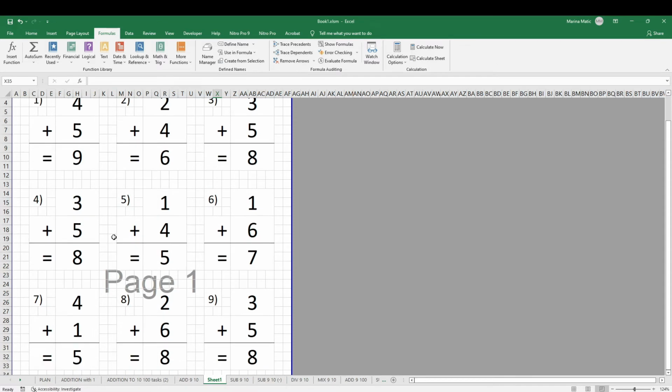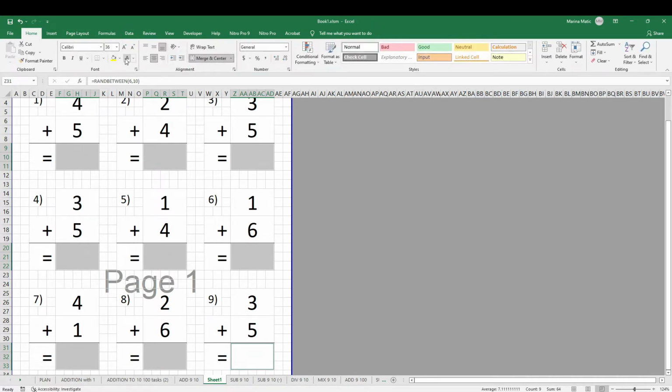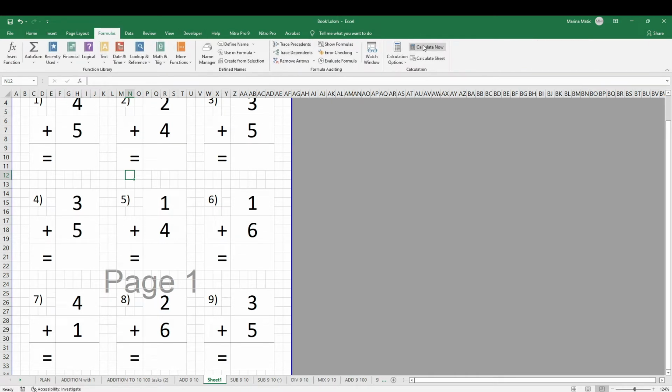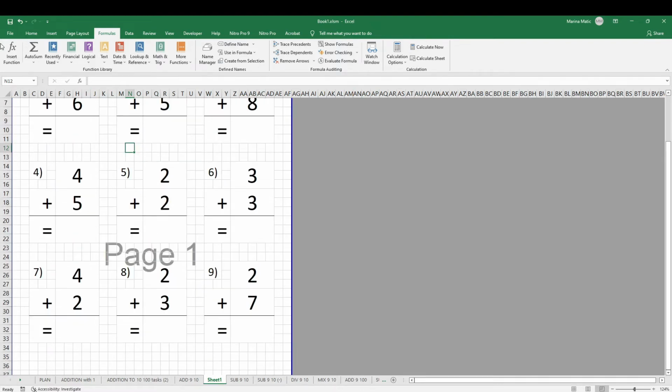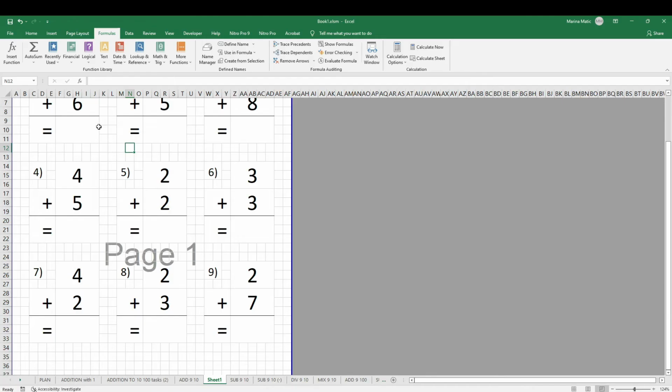If I'm happy with this, and if I'm just working for addition, I can now select, hold the control key and click with your mouse, select everything in the result, go to home, change the font to white. So it's still going to work, it's still going to calculate, but only the solution will not be visible. And now you can print this out, go to print, then run the recalculation again and print. So you have infinite addition printables. Let me undo the font change.